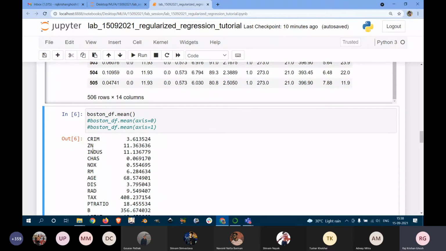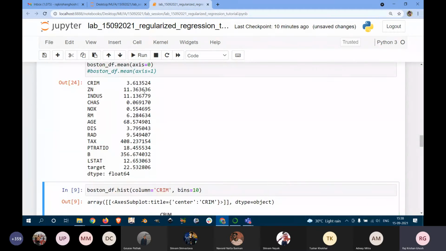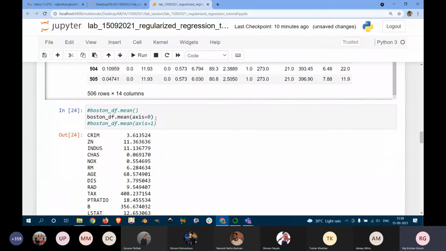Okay. Similarly, it will create the mean values for all the different columns. Now we can also write something like Boston DF dot mean, and here in the argument we can write axis equals 0. If we run this, it will give the same thing, because if we don't write anything, it just takes axis as 0 by default. So this will be averaging all the columns.